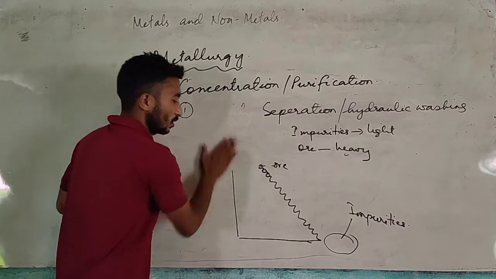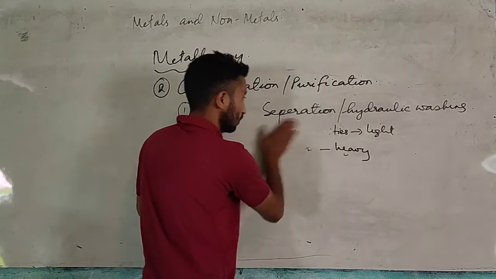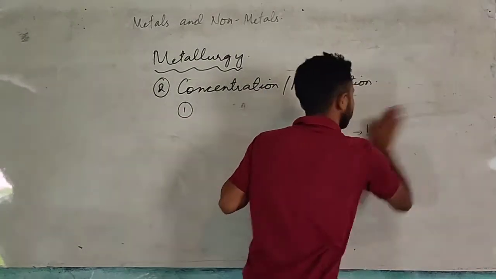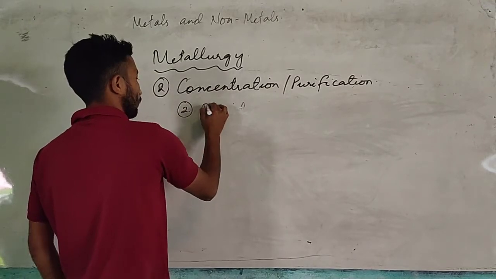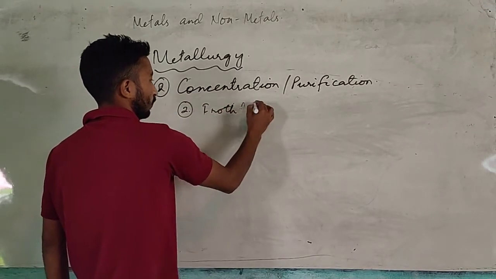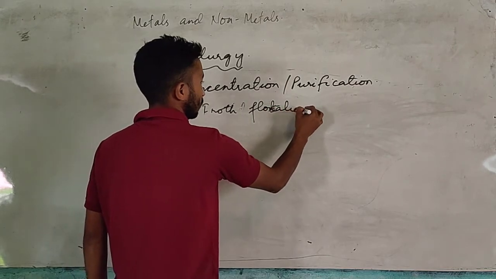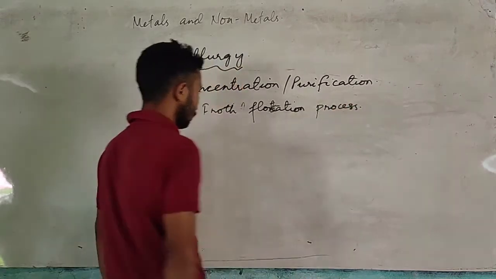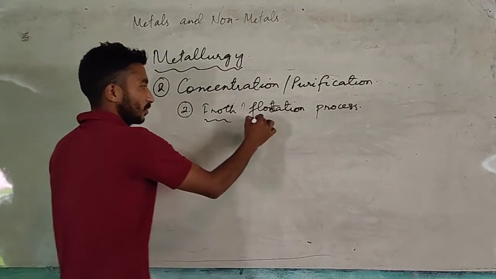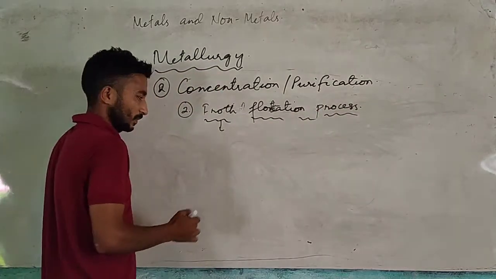Now the second process of removing impurities from the ore, we call it the froth flotation process. Let's first understand what is froth.